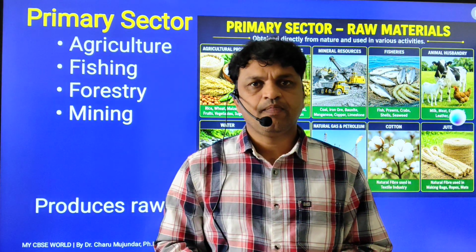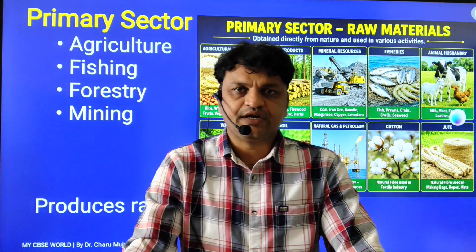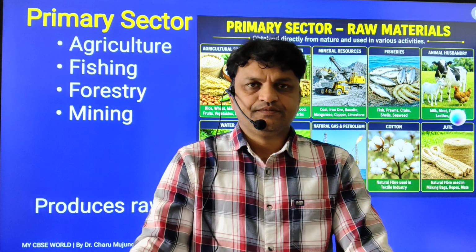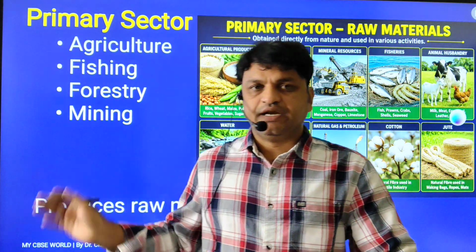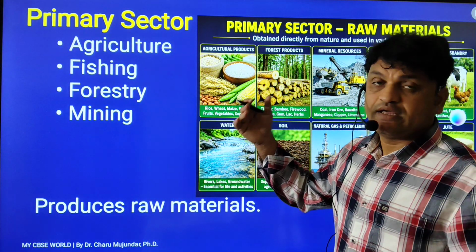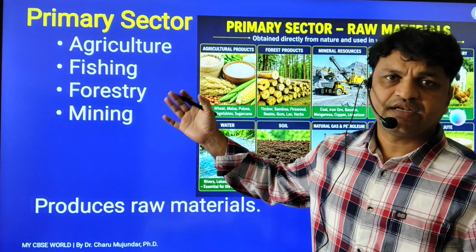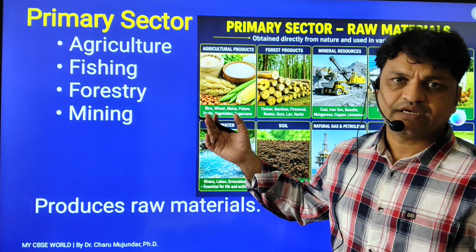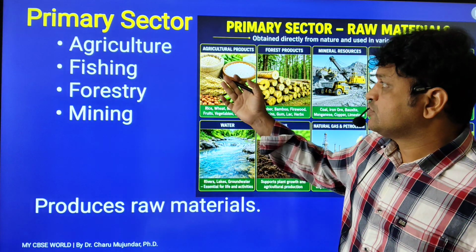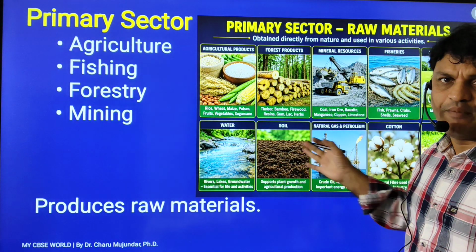After that, we discussed economic activities. Any kind of activity undertaken by human beings to satisfy human needs is called an economic activity. We have seen different economic activities. Then we discussed the primary sector, secondary sector and tertiary sector. The primary sector includes extracting natural resources from nature. Fishing, forestry, mining, all are natural resources only, all are raw material only.